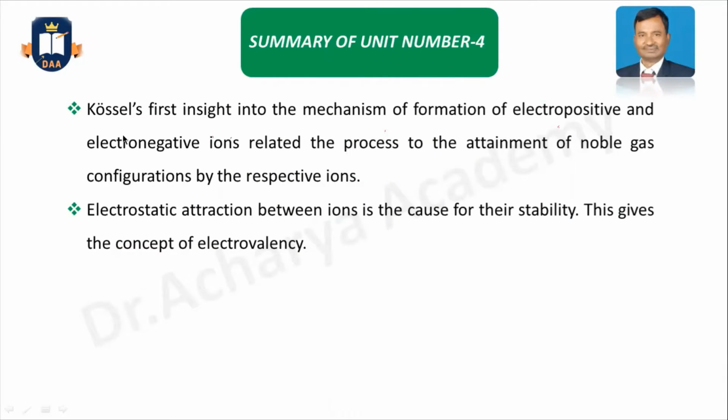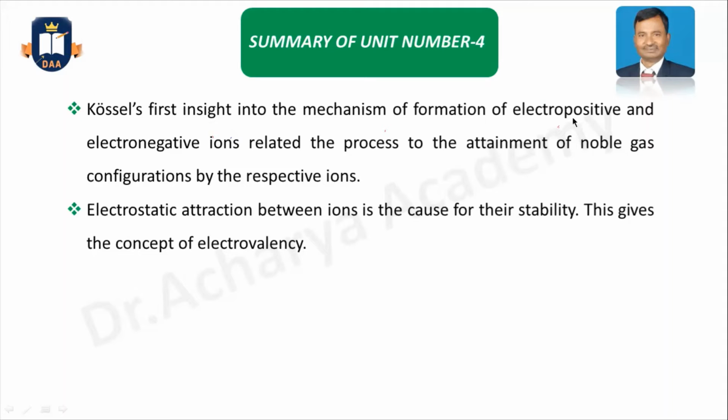First, we have seen this bonding and structure. It started with Kossel. Kossel first gave the concept of the formation of electropositive and electronegative ions, and these ions formed to get the noble gas configuration of the atoms.